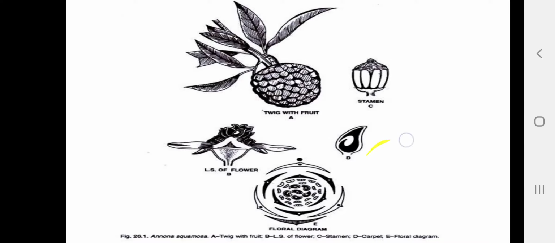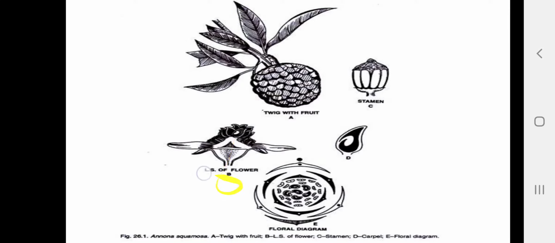Now this is a pic of the custard apple, Annona squamosa. So here you can see the twig. You can see the leaves are simple, they are petiolate, they are exstipulate, showing reticulate venation, entire margin, acute apex.